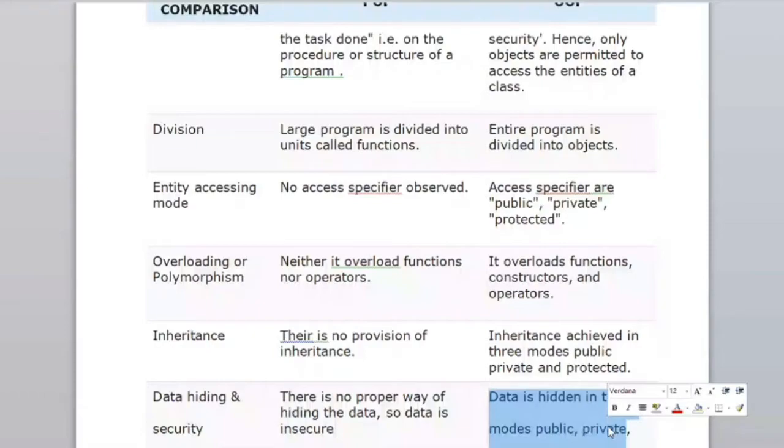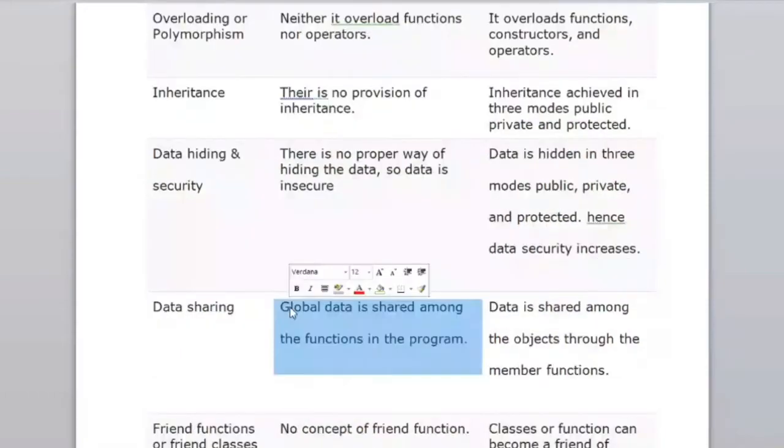Okay, so these are the examples. The next point is the data sharing concept. Global data is shared among the functions in the program. In object oriented programming, data is shared among the objects through the member function. Here the member function is nothing but the function used in the class. Clear? So the function used in procedure oriented programming is named as member function in object oriented programming. Both functions are the same.